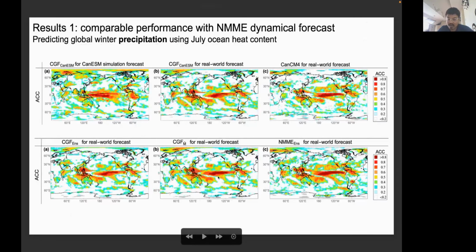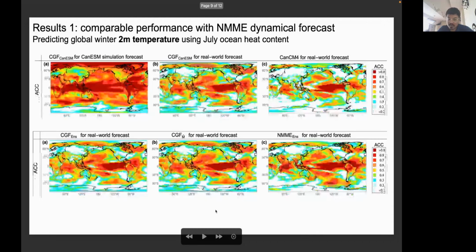And we can also explore how this optimal model embedding resides in this model embedding space. And finally, we have 4 different dynamic models that provide the ensemble dynamic forecast. So these are the results for temperature. A similar thing, but more obvious, is that in the model world, a seasonal forecast is really an easy task. The July ocean heat content really gives a strong regularization on the next season's temperature distribution, while this relationship fails to apply as well in the real world as compared to the model world.